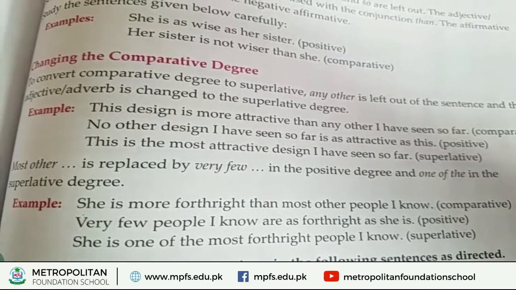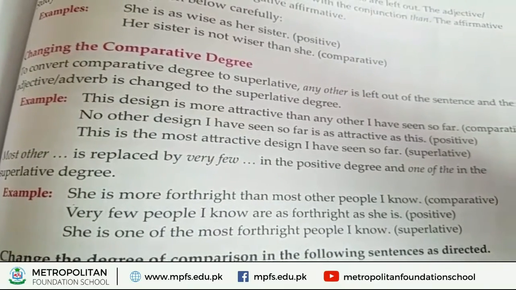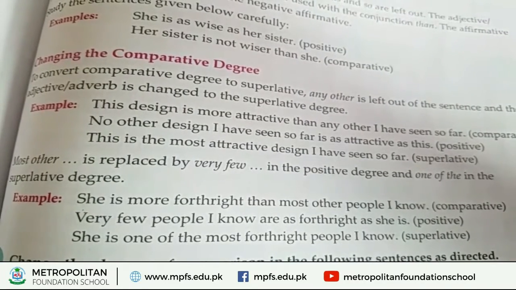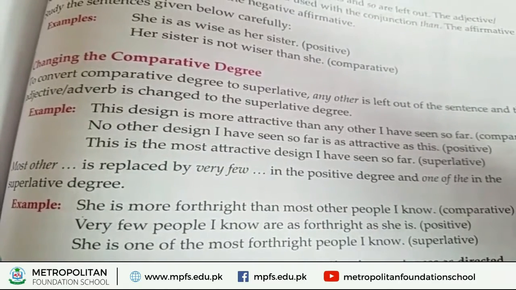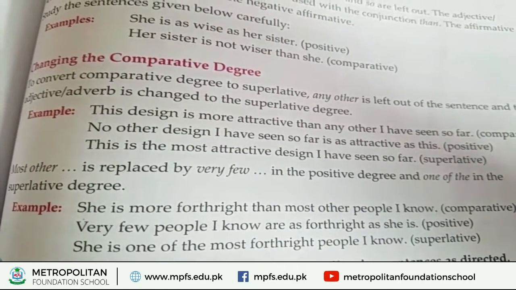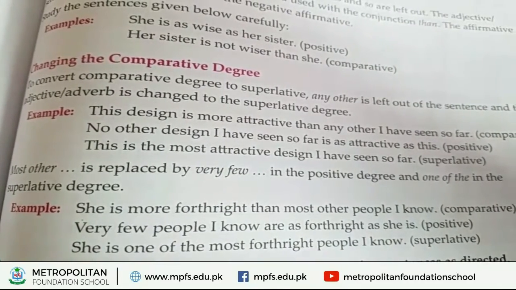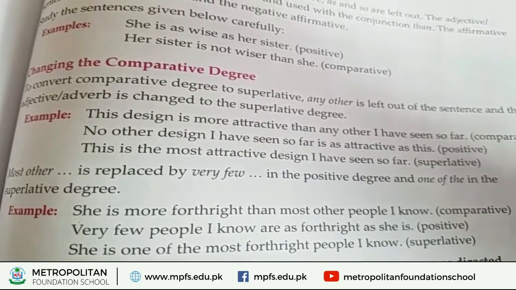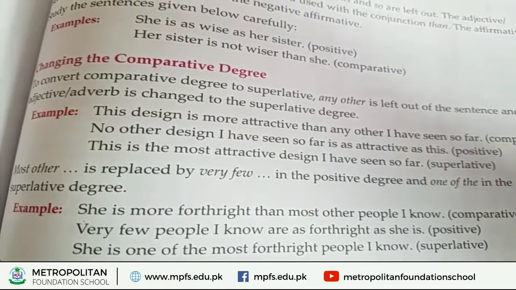It is the positive sentence. And how could it be in the superlative degree? She is one of the most forthright people I know. It is the sentence of the superlative. How? Because of the most. Most is replaced for very few. So most shows the recognition of the superlative degree.